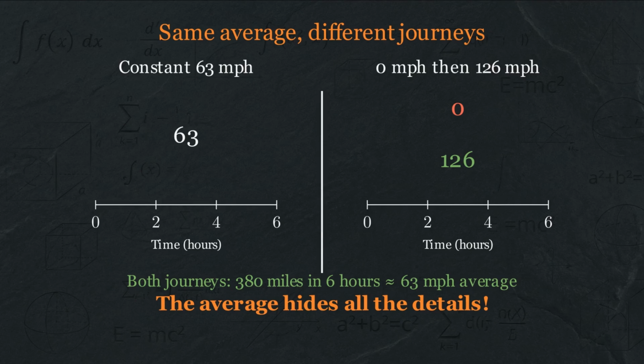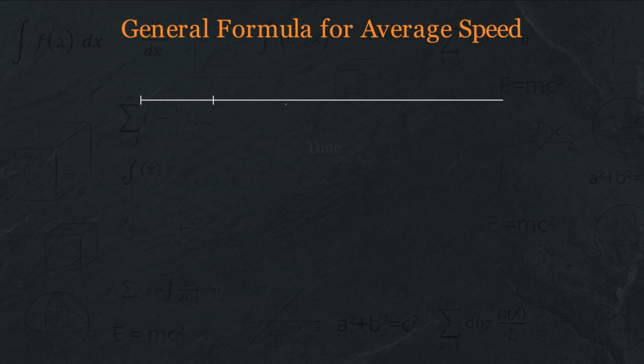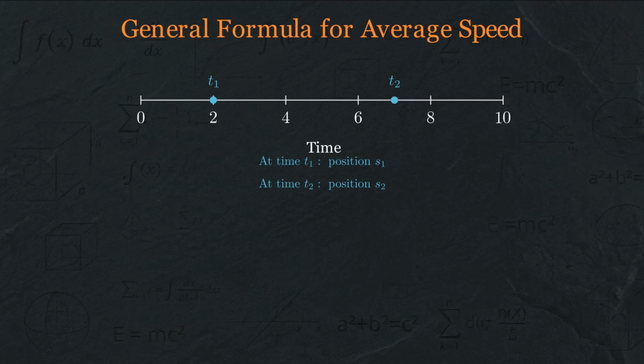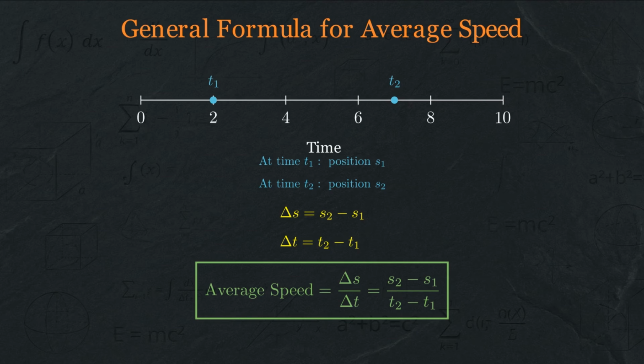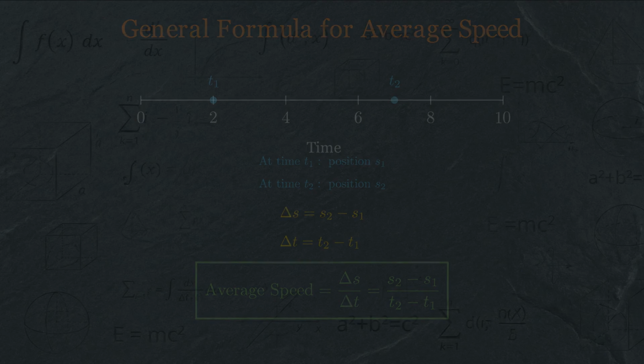Let's formalize this. Suppose an object travels from position S1 to position S2. And this takes time from t1 to t2. The average speed over this time interval is simply the change in position divided by the change in time. This Greek letter delta represents change. We'll see it everywhere in calculus. And this formula is perfectly rigorous, perfectly clear, and perfectly useful, as long as we're asking about average speed over some time interval. But now comes the question that changes everything.